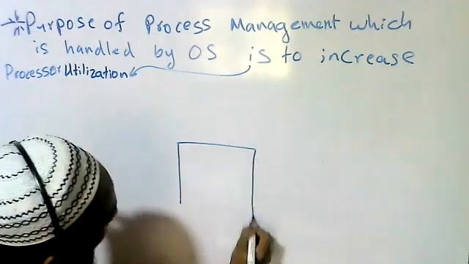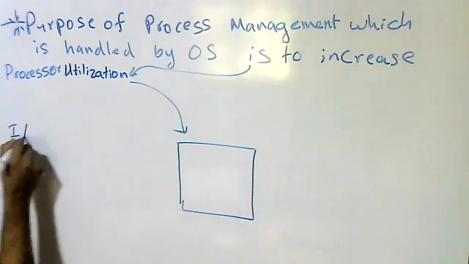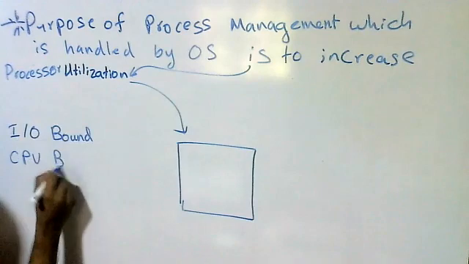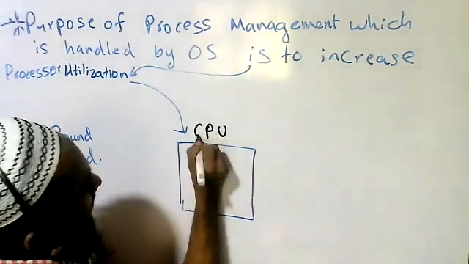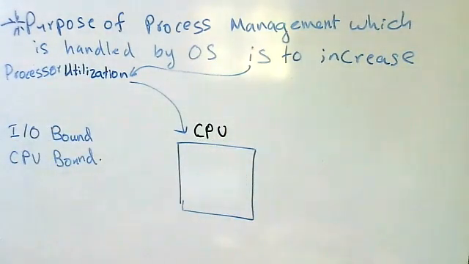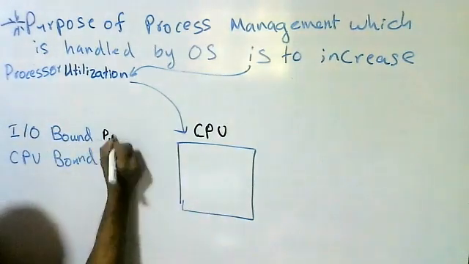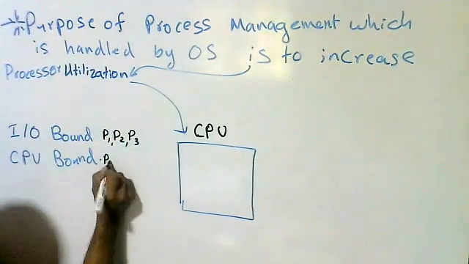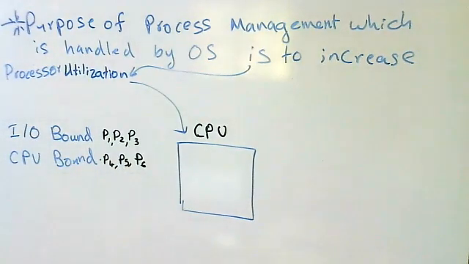I'm going to explain processor utilization using IO bound and CPU bound processes. This is the CPU. For example, think like this: P1, P2, P3 are IO bound processes, and P4, P5, P6 are CPU bound processes.